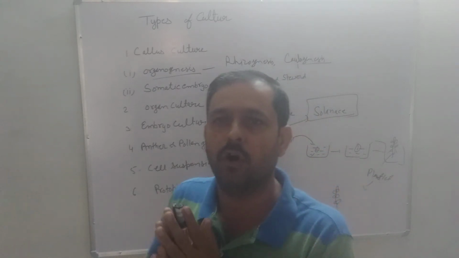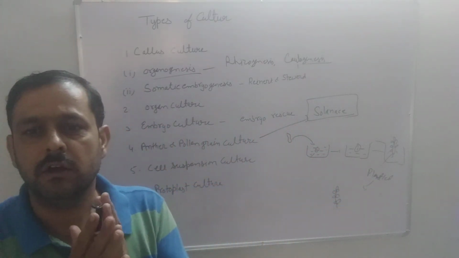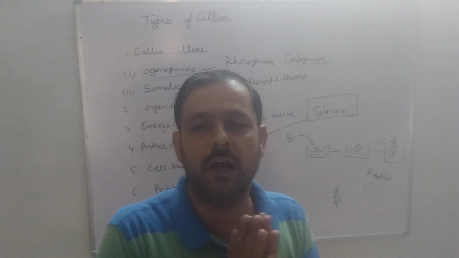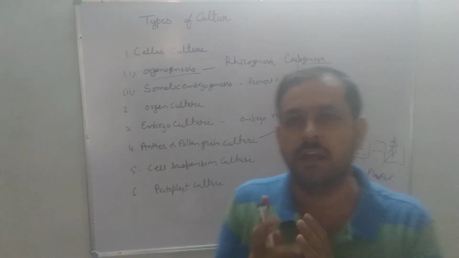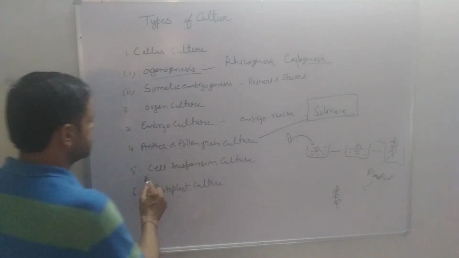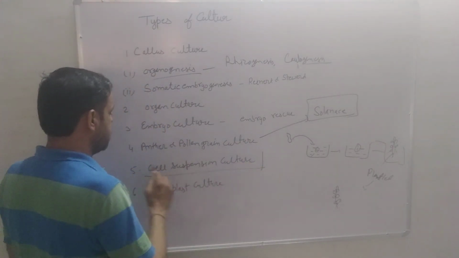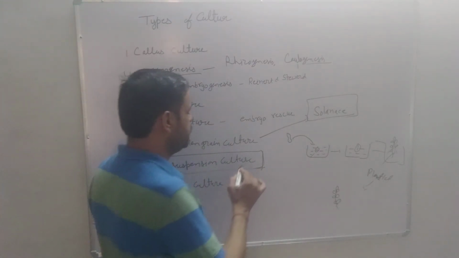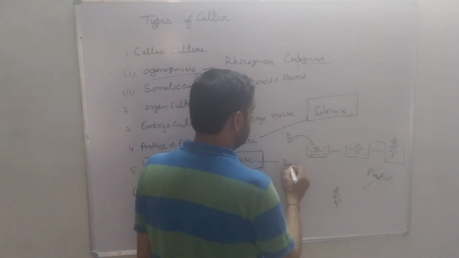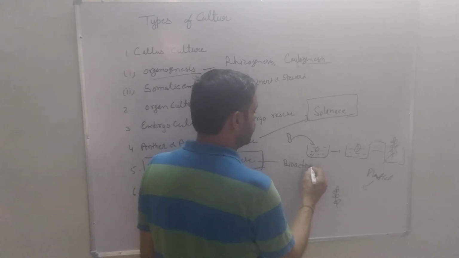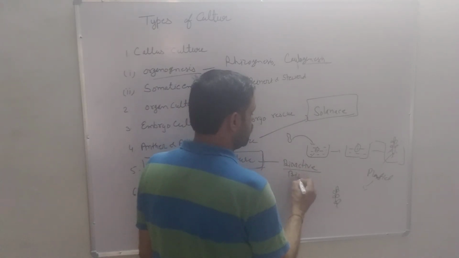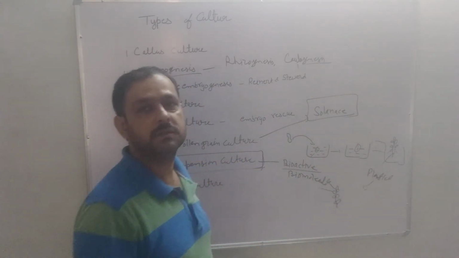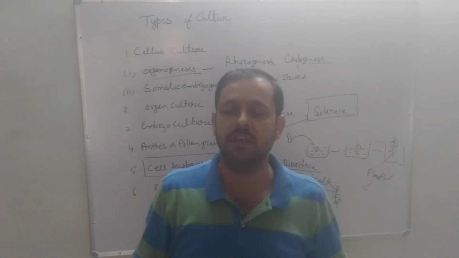Cultures are kept on rotating shakers or stirrers to keep the cells separate and maintain the oxygen supply in the culture media. Means what is cell suspension culture? Whenever cells are cultured in a liquid media, by this process mostly we get bioactive products or biomolecules or secondary metabolite substances.